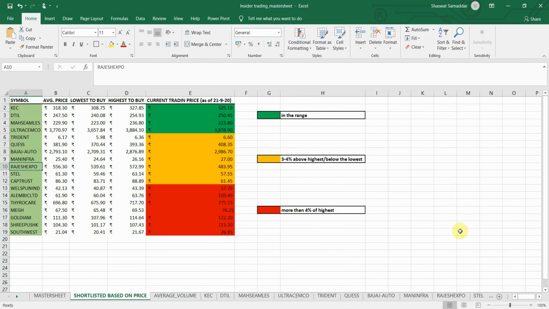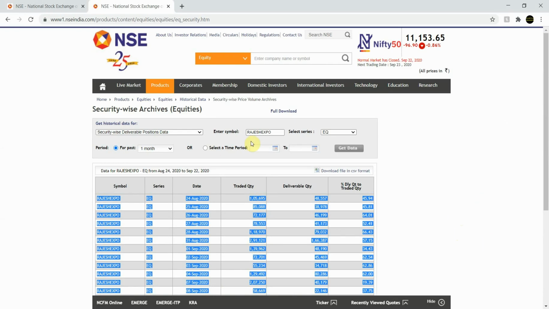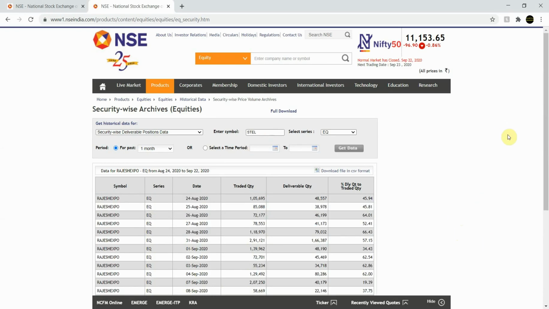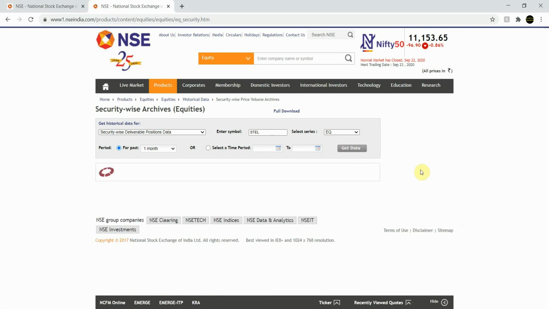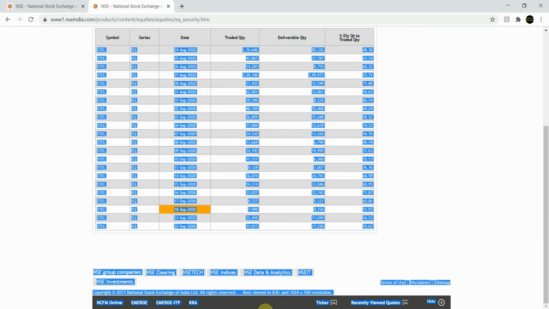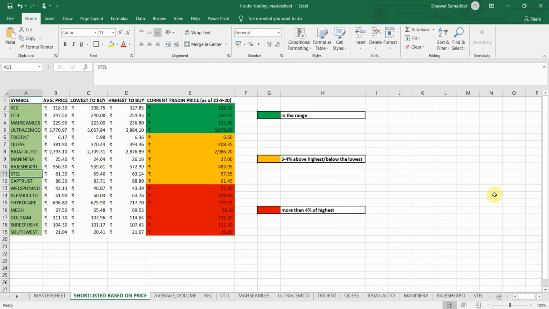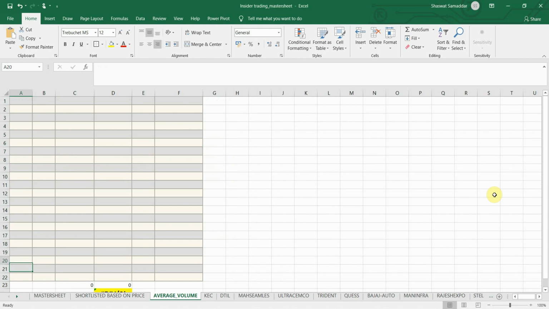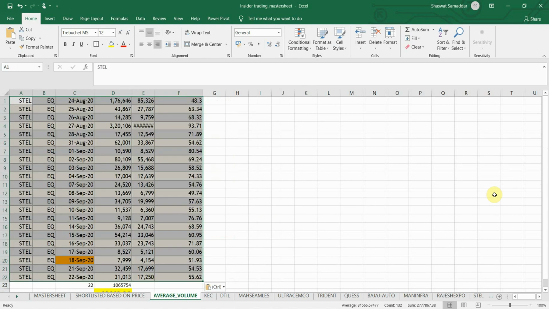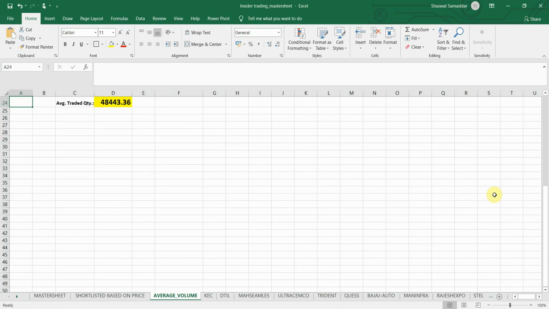I'll go down to, sorry, yeah, Stel. Next one on the list is Stel. I'll enter the symbol here of Stel. I'll press on the get data. I'll copy this table. I'll now return to my Excel file. Yeah, and I'll paste it here. So you can see the average traded quantity comes out to be very low, somewhere around 48,443, and you can see what I was talking about.